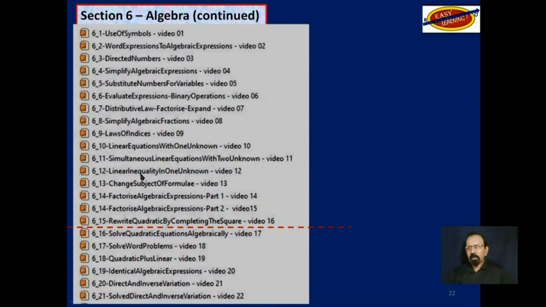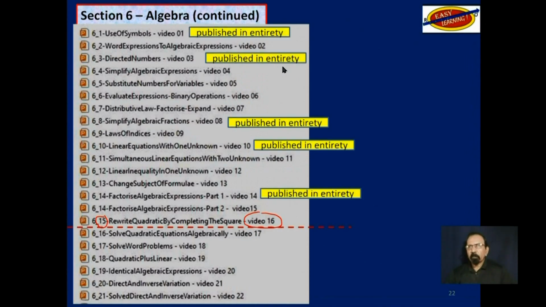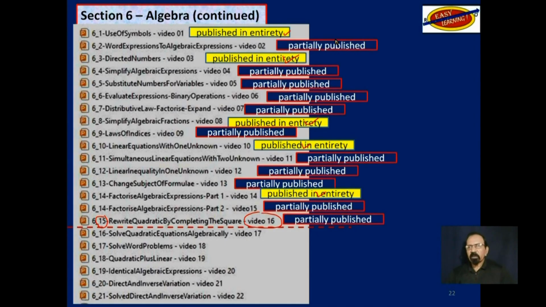As I just said, we have completed up to video 16, which takes us to objective 15 in this section. These 5 are published in their entirety on YouTube, as indicated by these yellow boxes. These others are only partially published on YouTube. I am at video 17 now, and I will publish this one in its entirety on YouTube, since solving quadratic equations algebraically seems to be one of the most difficult things in algebra.